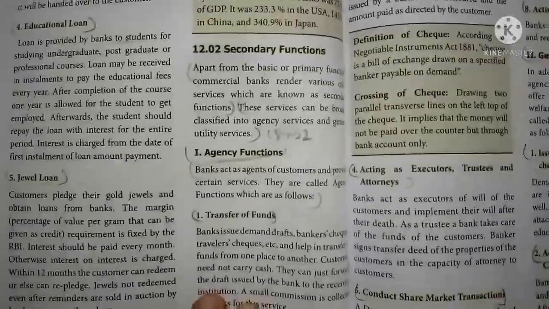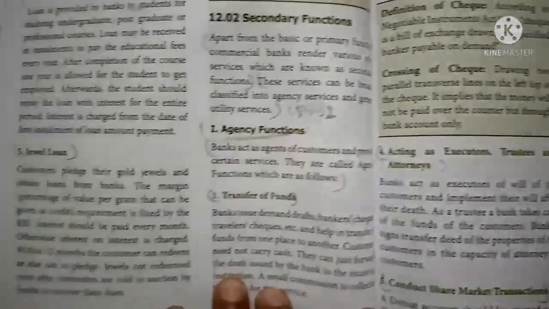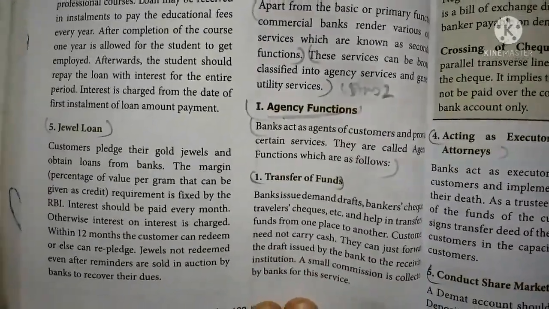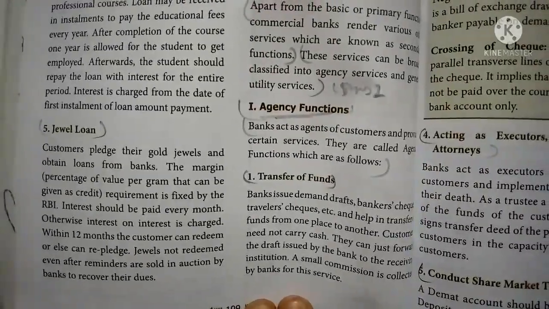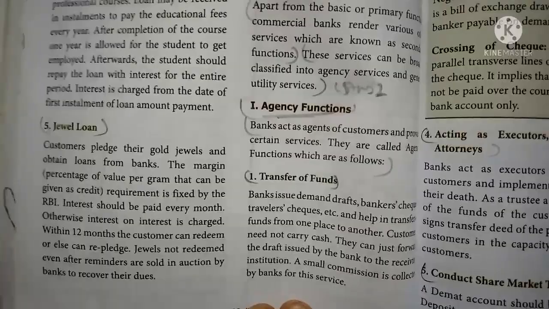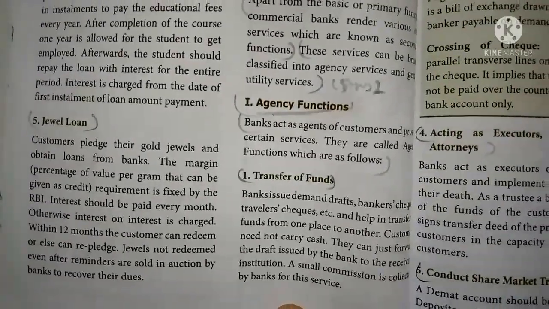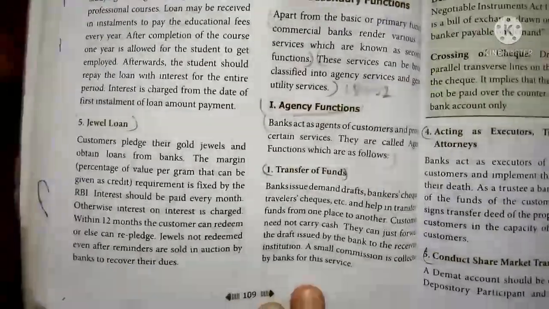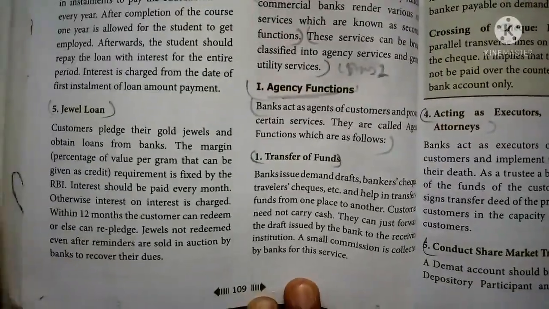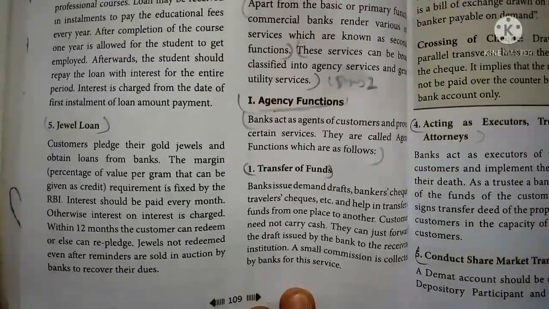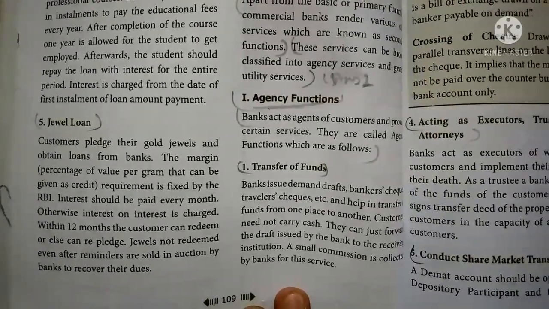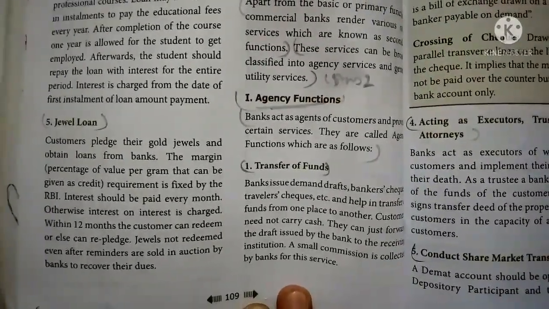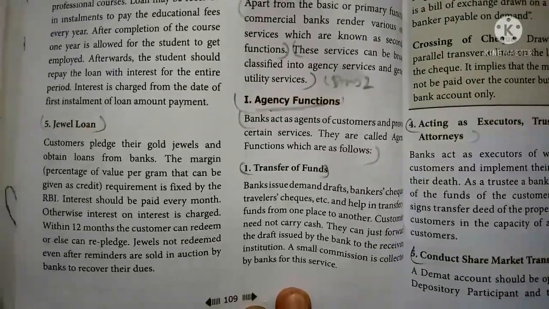Secondary functions. There are various secondary functions of commercial banks. Among them, the agency functions. First one is transfer of funds. Banks issue demand drafts, bank checks, and travelers checks and help in the transfer of funds from one place to another and from one bank to another bank. So the customer need not carry cash. They can just forward the draft issued by the bank to the receiving institutions, and a small commission will be charged for this service.